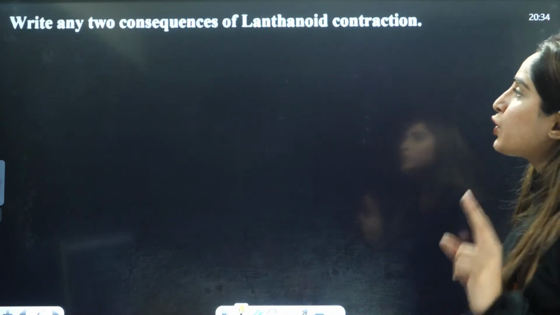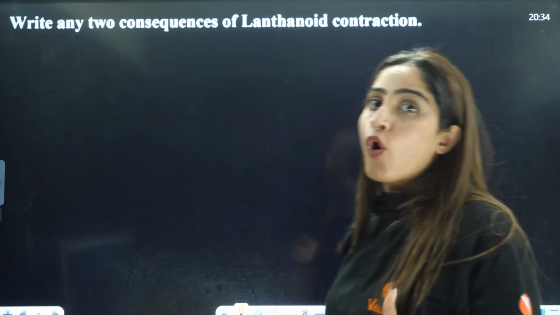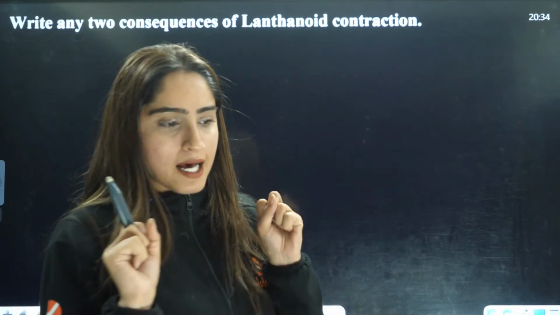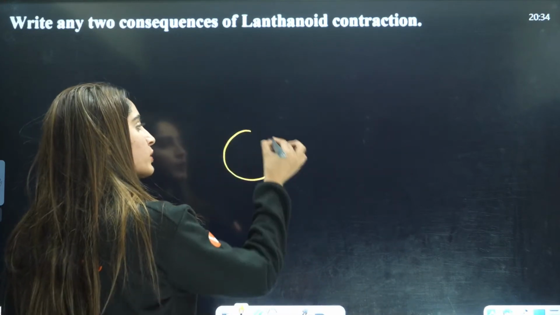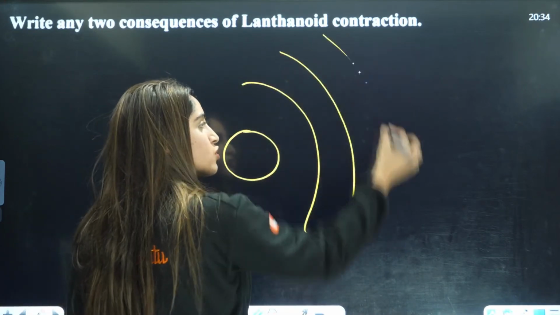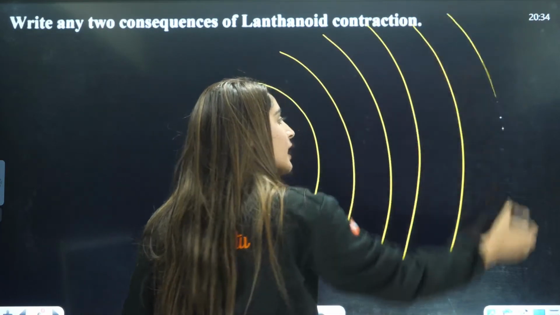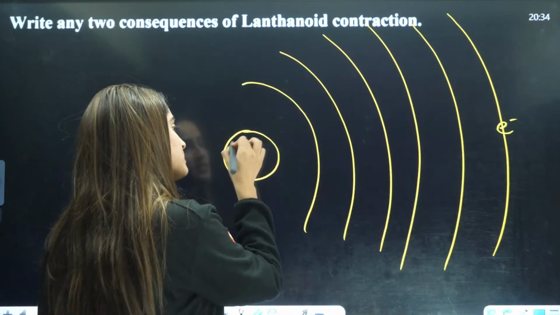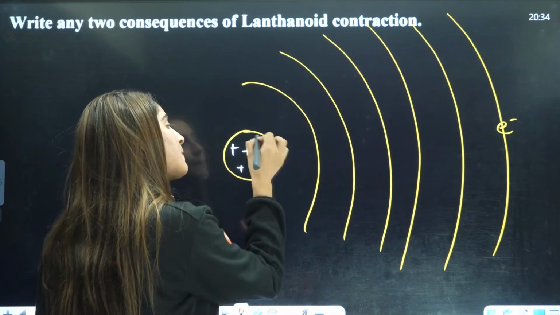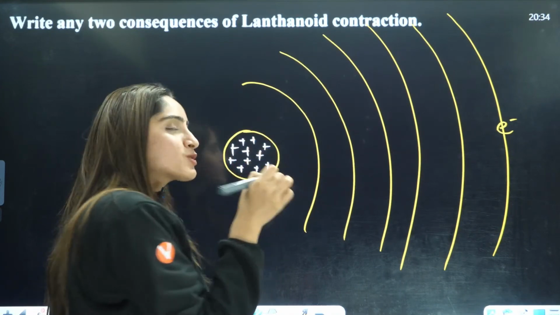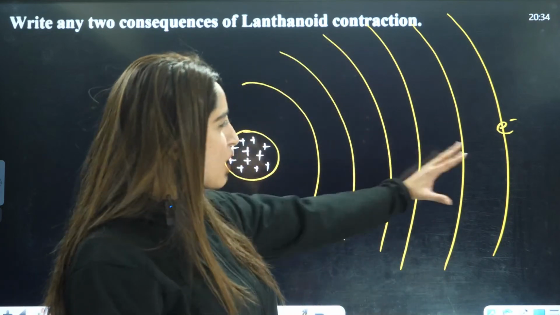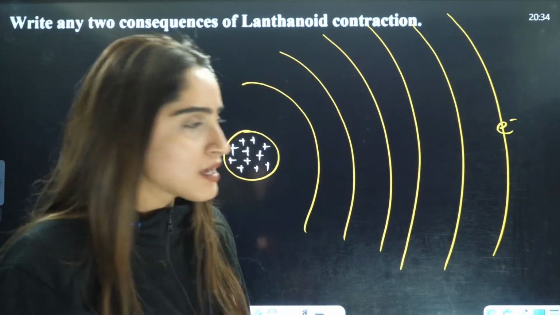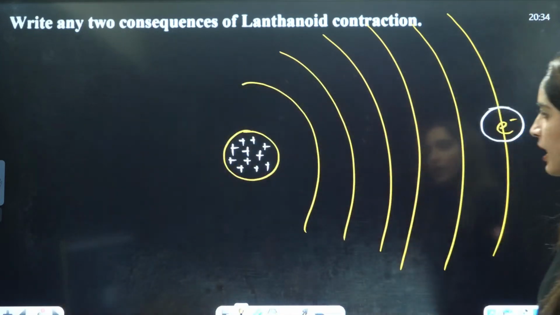Next is write any two consequences of lanthanoid contraction. For that, you need to know what exactly is lanthanoid contraction. Imagine this is the nucleus, and these are the electrons on the shells, and this is the outermost electron. Nucleus is like the parents, and parents want the child to stay near. They don't want the child to go very far away from them. So this is the child.